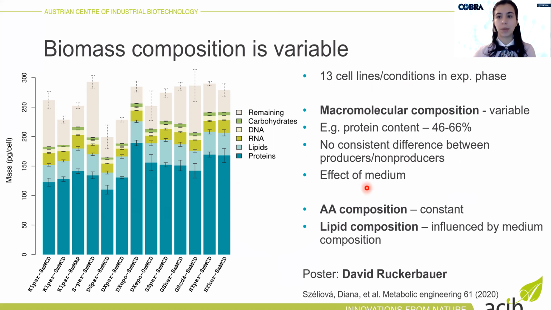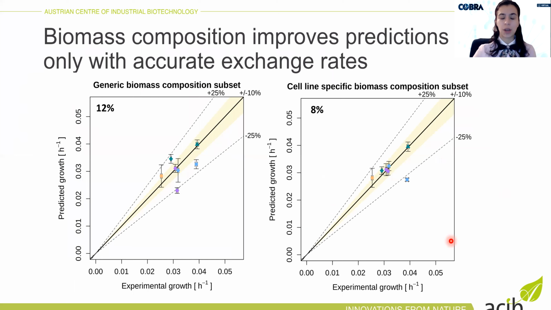We also measured amino acid composition and lipid composition, and we saw that amino acid composition is constant across all cell lines and conditions, but lipid composition is strongly influenced by medium composition. And if you want to know more about the biomass composition and its variability, you can check out the poster of David Ruckebauer.